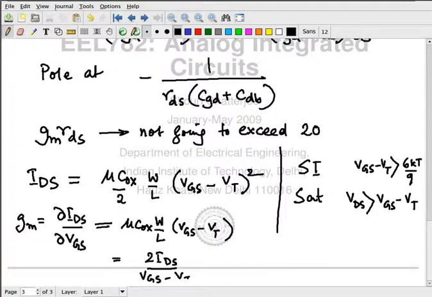Any other way to express it only in terms of IDS, not VGS at all? Can you eliminate V completely? Under root?